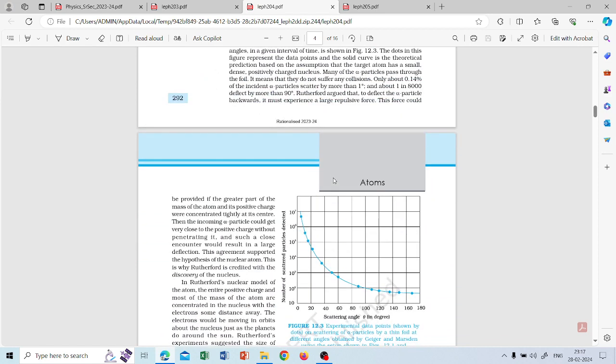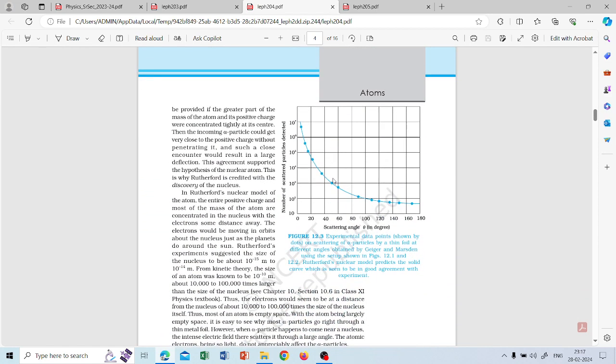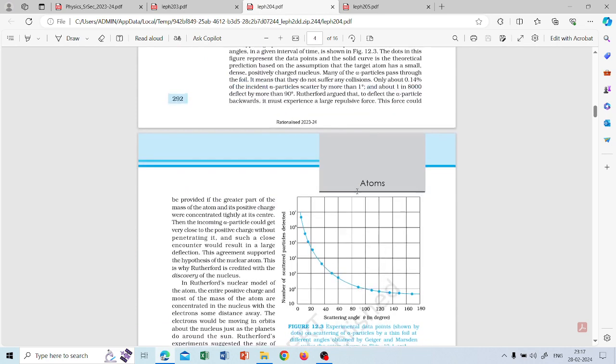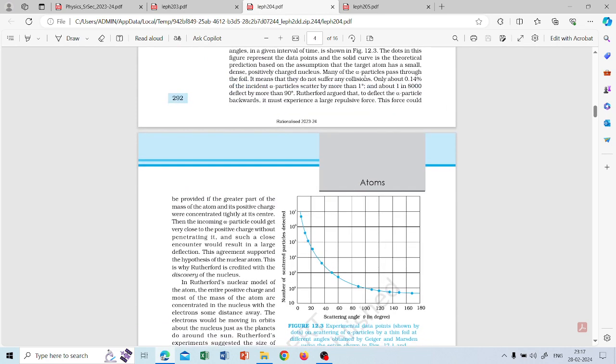You can check the experiment, but the main conclusion is that this graph is telling about the scattering angle. They expected that much scattering would happen, but the conclusion is that only about 0.14% of the incident alpha particles scatter by more than 1 degree.